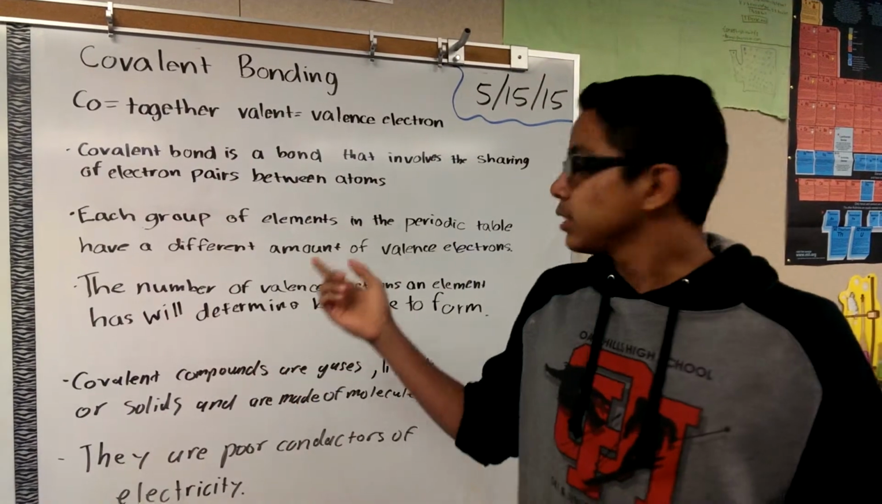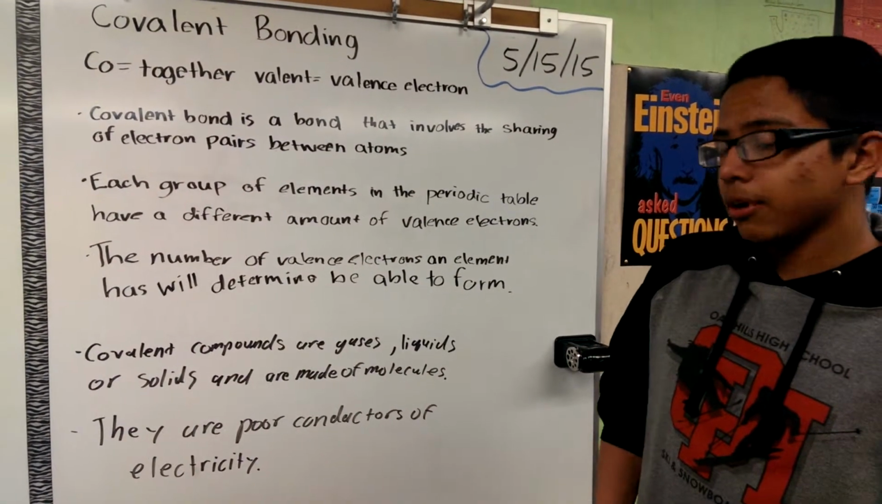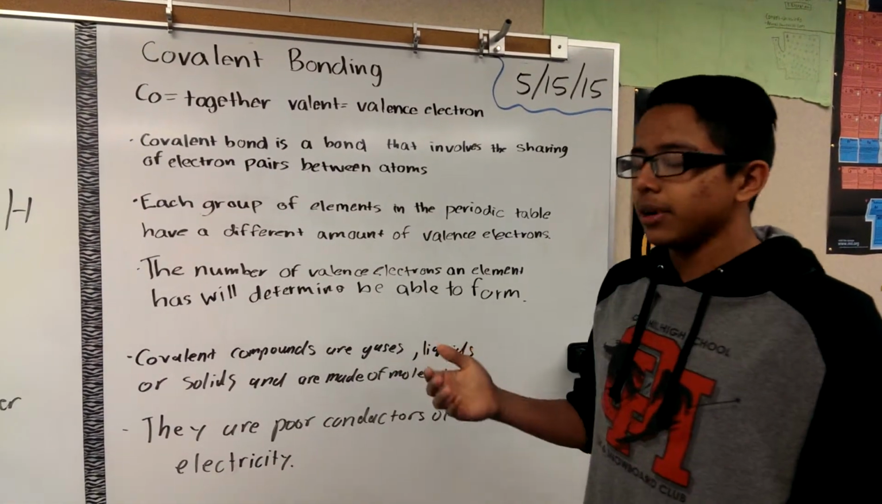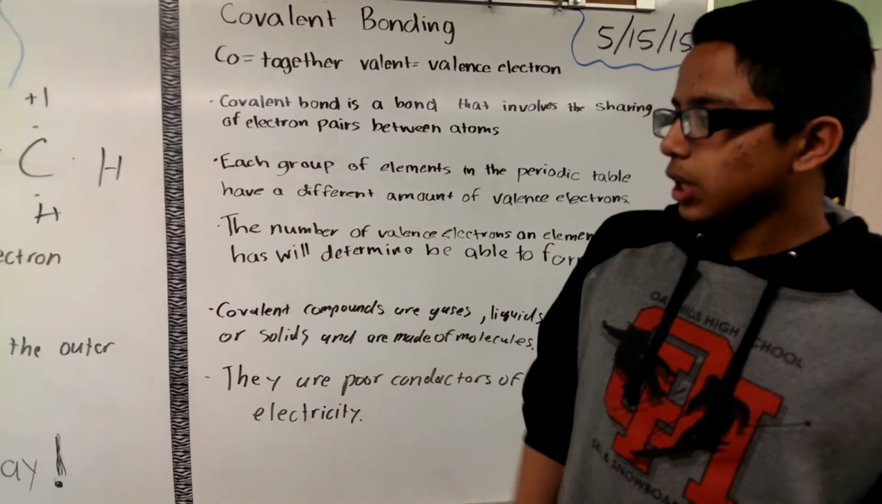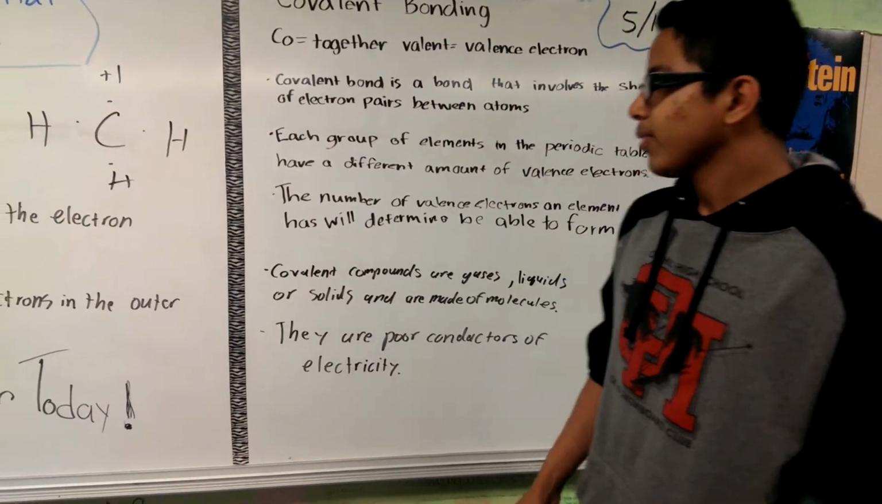Each group of elements in the periodic table has a different amount of valence electrons, and the number of electrons that an element has will determine the number of bonds it will be able to form. And valence electrons are the electrons in the outermost layer of an element.